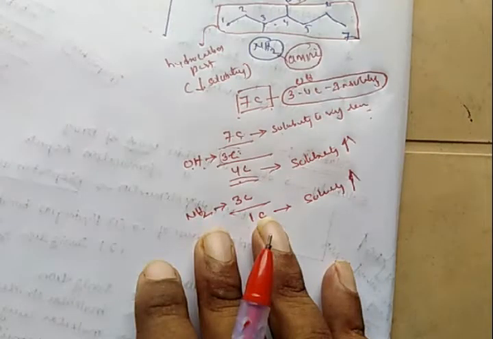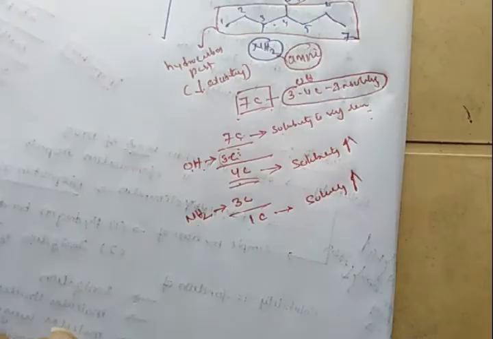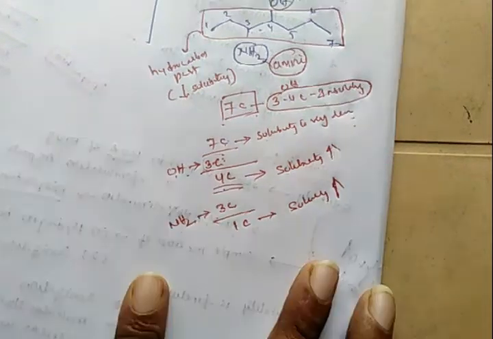What I am saying here is, in this molecule, before introduction of the OH group and NH2 group, there are 7 carbons. The insolubility of this compound is majorly due to 7 carbons, because the hydrocarbon part always decreases solubility, particularly water solubility. Whenever an OH group is introduced, it can compromise the insolubility nature of 3 of the 7 carbons.